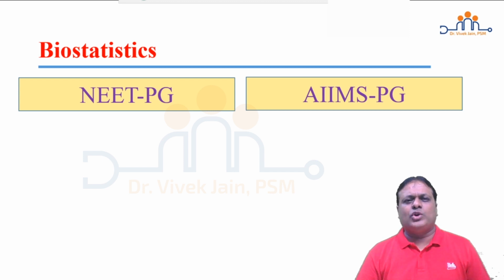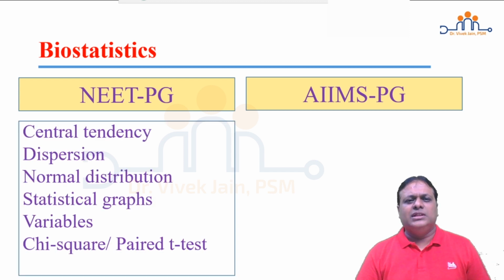Biostatistics. Another important topic, 2 to 3 questions in NEET PG. They mainly focus on central tendency, mean, median, mode, definition or very simple calculation, dispersion with a focus on standard deviation, standard error of mean, relative deviate. Normal distribution. Calculation is also asked, concept is also asked. Statistical graphs, histogram, line chart, scatter diagram, bar chart and pie chart are most frequently asked.